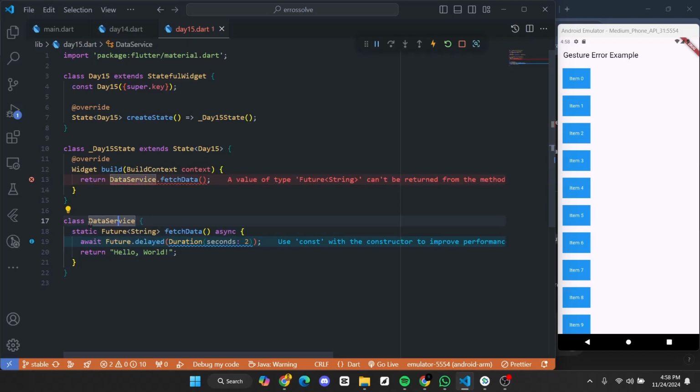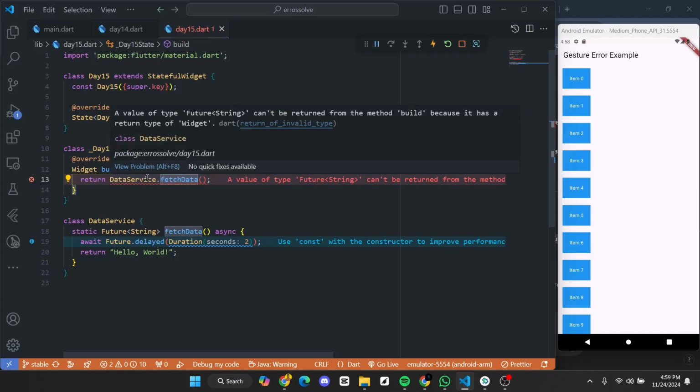And there is this data service. In this data service class, we are trying to create a Future<String> and fetch data from here, right? And it is returning a hello world message, and we are trying to directly call this data service in our widget, right?